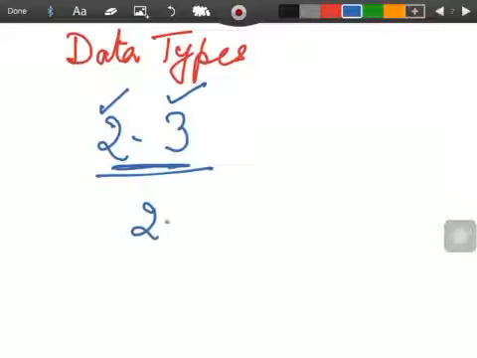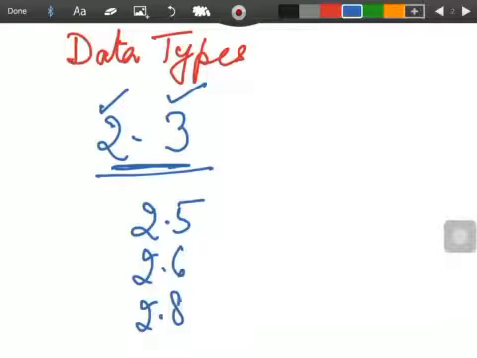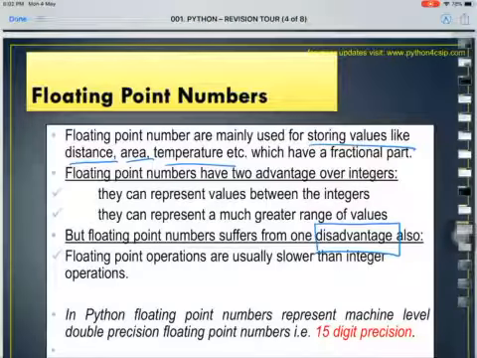I need to show it as 2.5, 2.6, 2.8, or any other value in between 2 and 3. In that case, integer will not be a lifesaver. We have to go with floating point number. So this is one advantage, that it represents the values between the integers.